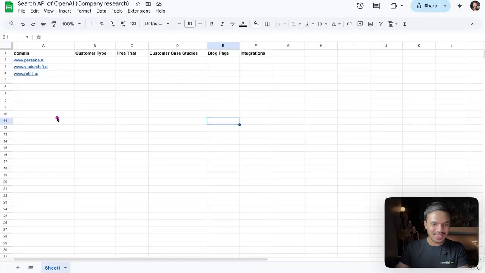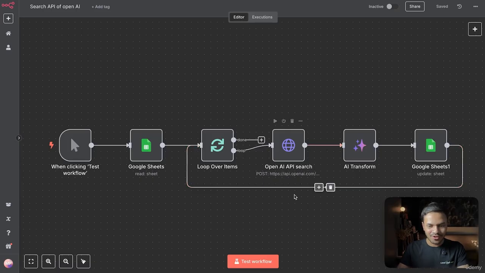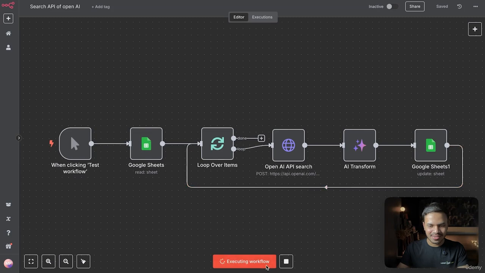For instance, we have this domain. So what the OpenAI API search preview will do is go to this domain or website and identify what the customer type is. Is this SaaS, or does this product have a free trial? Their case studies, their blog page and integration. Yeah, so coming back to our workflow, let us execute it. This is our OpenAI API key.